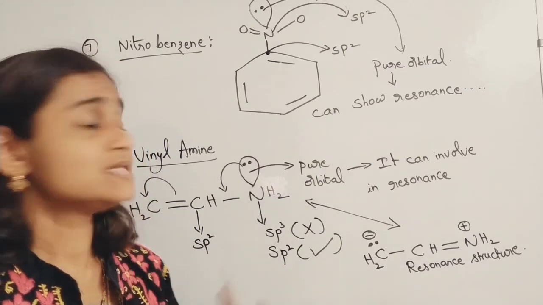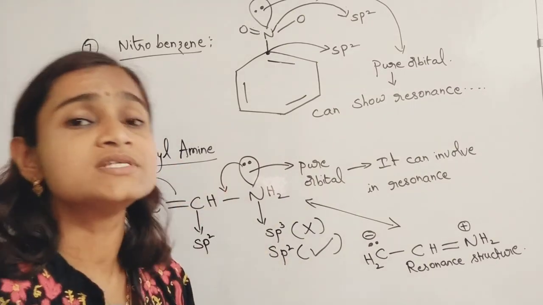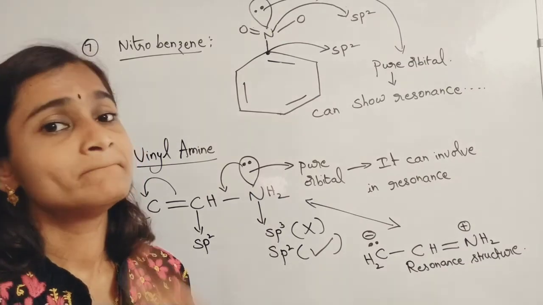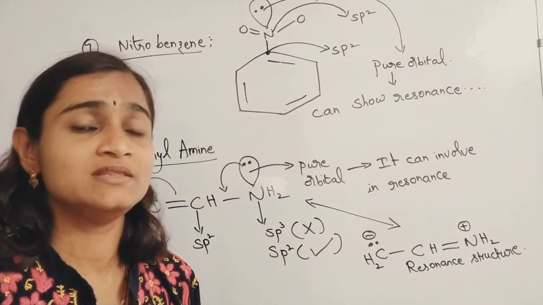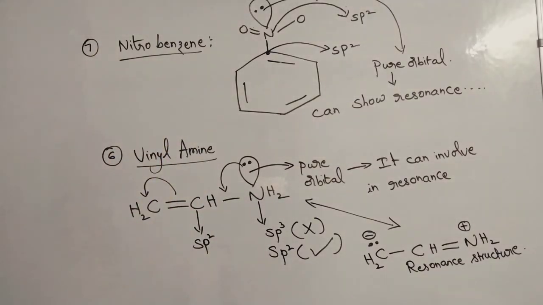That's why that lone pair is not involved in hybridization, and that's why nitrogen's hybridization is found to be sp2 only, but not sp3. That is a special case. These are all considered to be special cases.